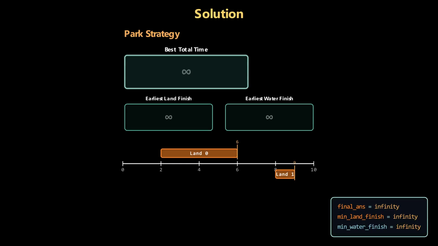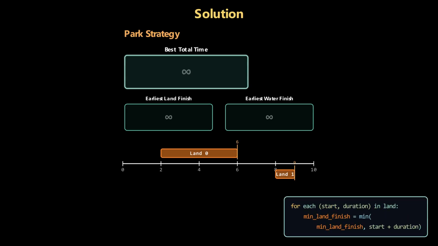First, we scan our land rides. We visualize each one on a timeline by adding its start time and duration to see when it ends. Land 0 finishes at 6, while land 1 finishes at 9. We want the quickest exit, so we lock in 6 as our absolute best land finish time.